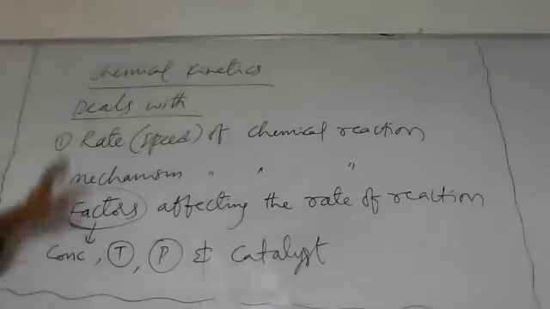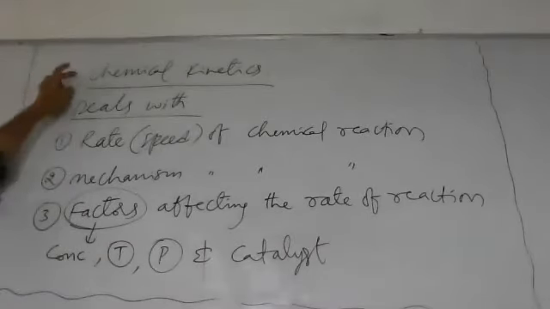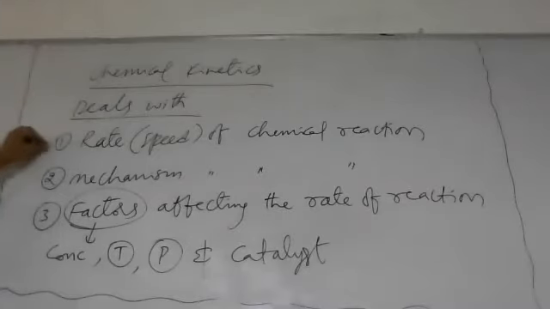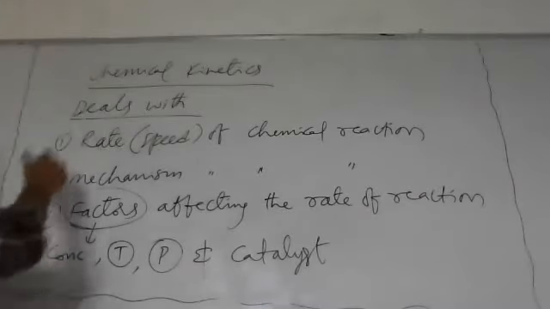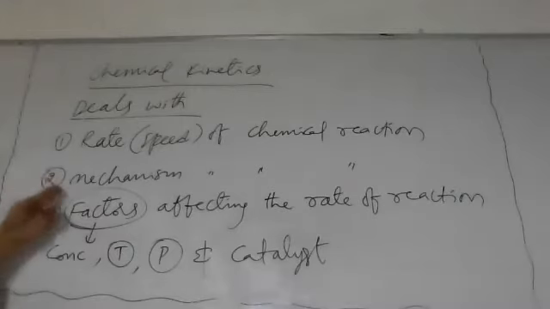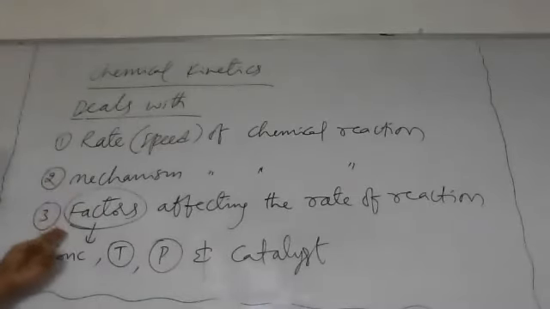Is that clear? So, chemical kinetics is a branch of physical chemistry which deals with the rate of chemical reaction, the mechanism of chemical reaction, and the factors affecting the rate of chemical reaction.